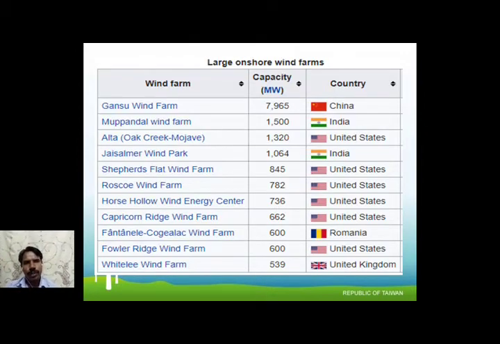Look at the windmill. In Tamil Nadu we have the second largest, the Muppandal wind farm. It generates about 1,500 megawatt. In China, the Gansu wind farm generates around 8,000. Look at the first and the second, it is a very huge difference. India is the most promising country to implement many wind farms. Tamil Nadu is the leading place in wind energy farming in India.